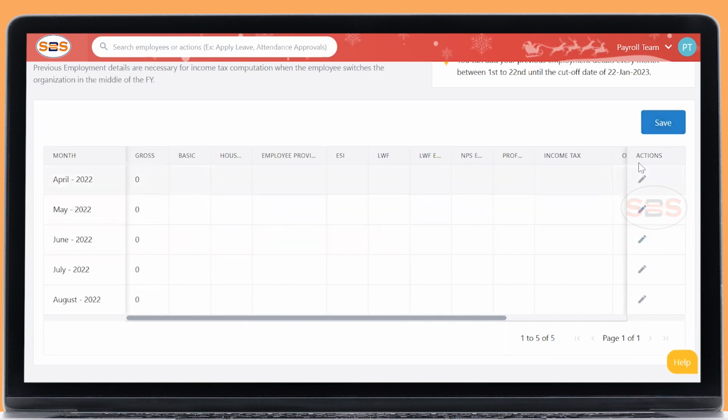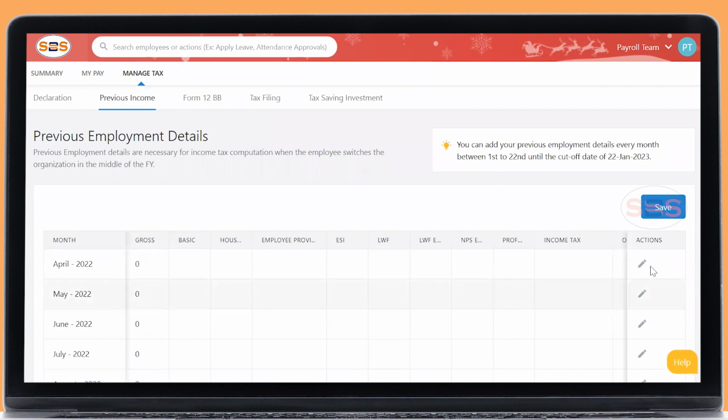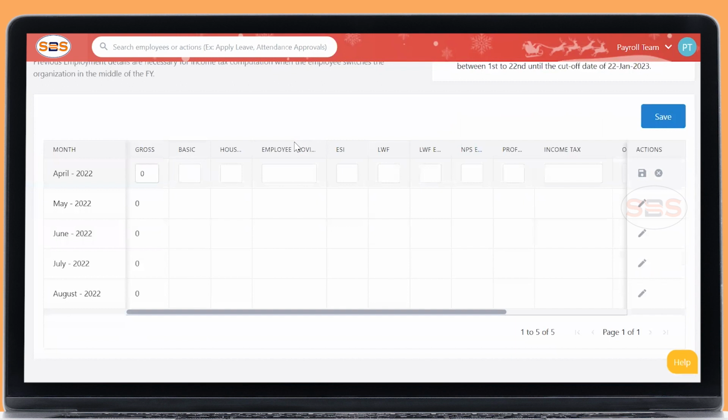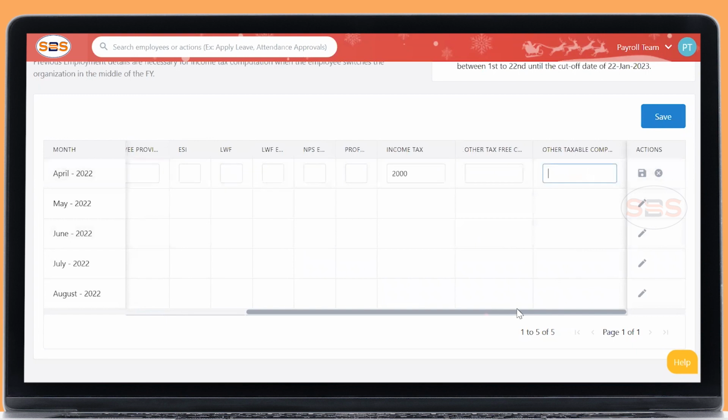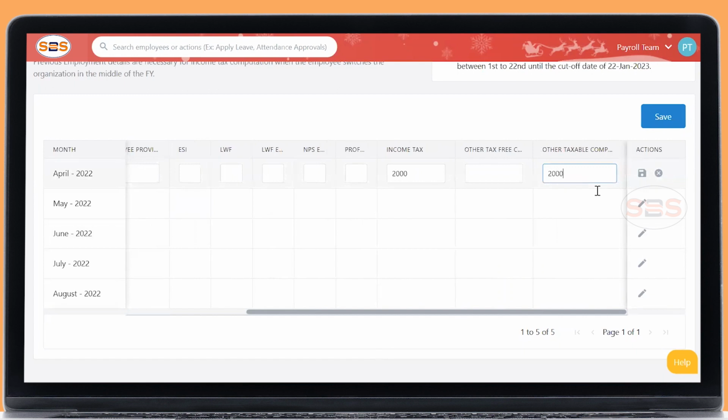Okay, once you do it, this amount will be added to your income and it will show the reducible tax. I'll show you that also. For example, 10,000 is my total gross value, 5,000 is my basic in that earnings, and 3,000 is my HRA, and PF deducted is 1,000 rupees, and income tax deducted is 2,000 rupees. Okay, other taxable component, that is 5 plus 3 is 8,000, and the remaining is 2,000. Okay, just saving it.